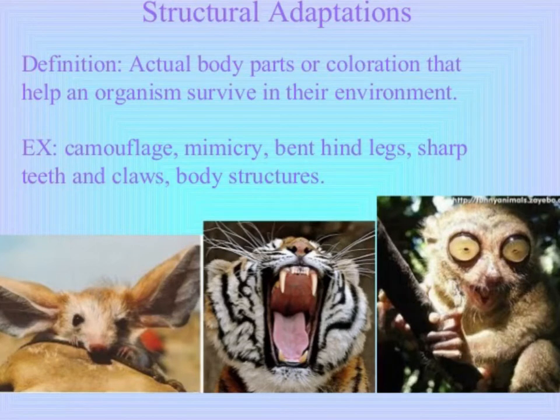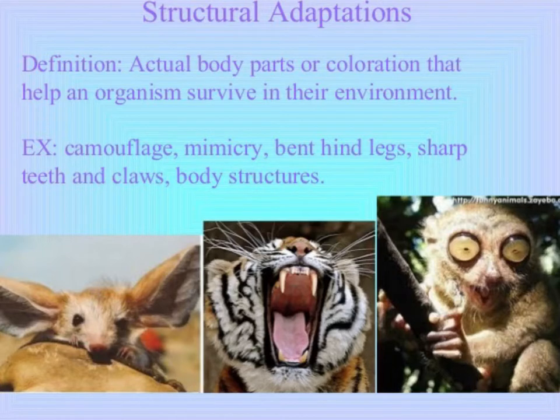The second type of adaptation is called structural adaptation. I, however, like to refer to this as a physical adaptation. So it's an actual part of the animal's body. It might include their coloration that helps the animal to survive in its environment. So if it's a part of their body, this would be a physical or structural adaptation.